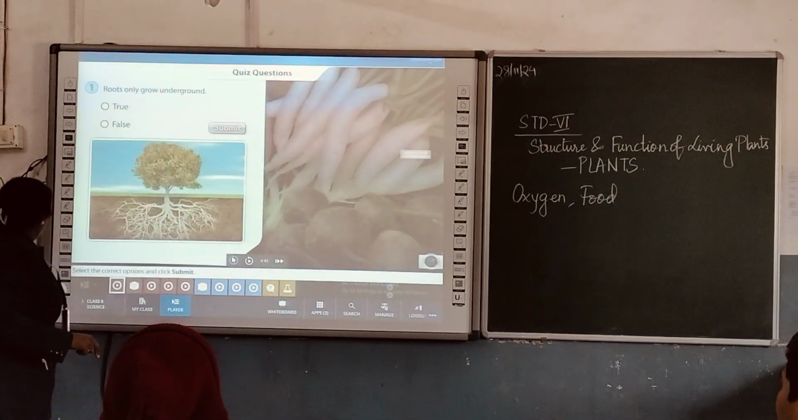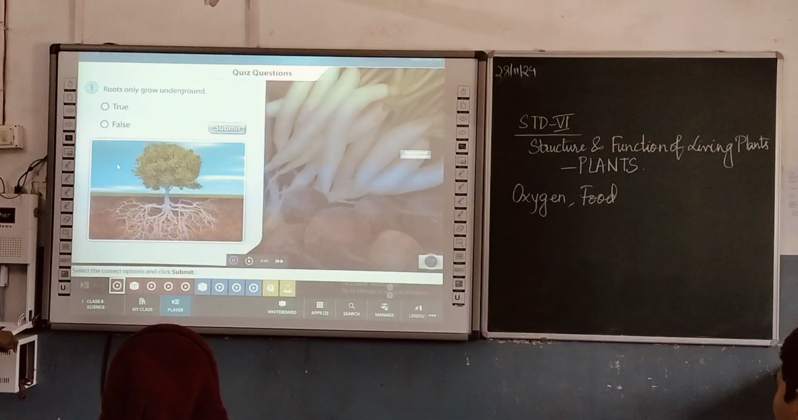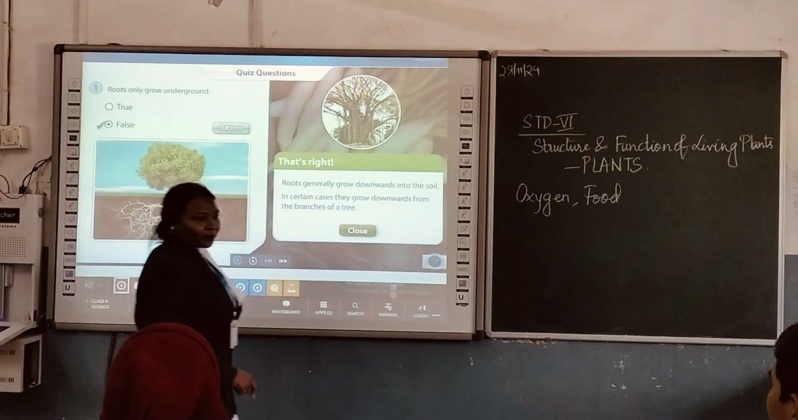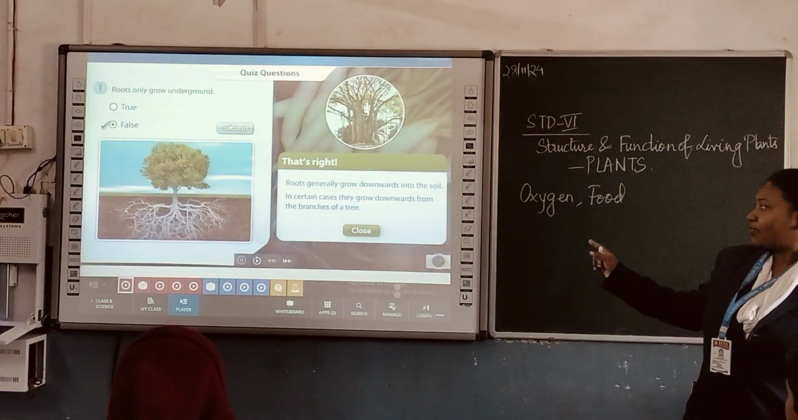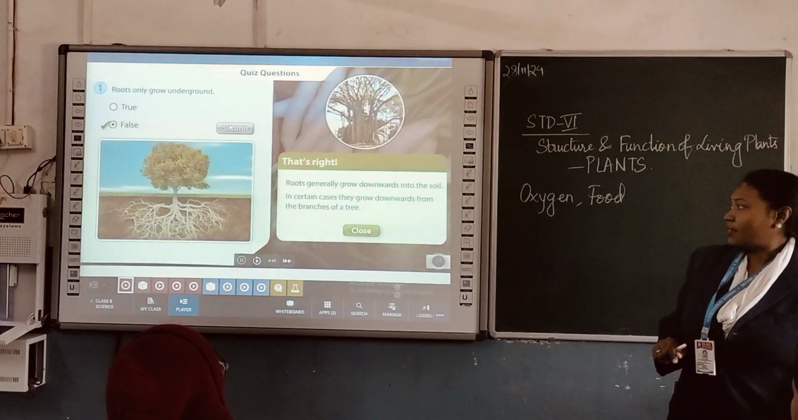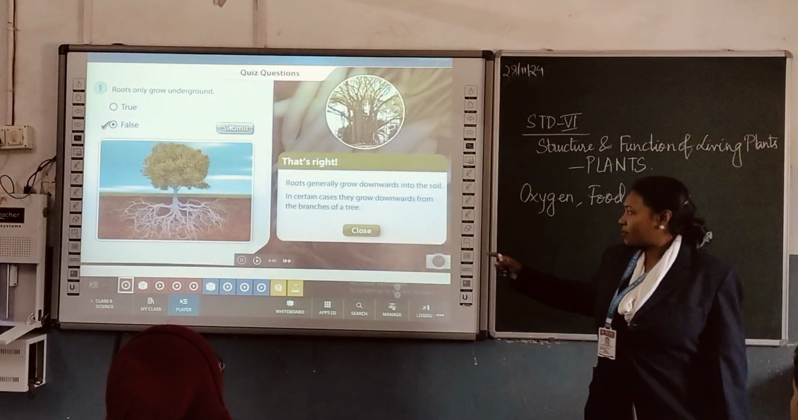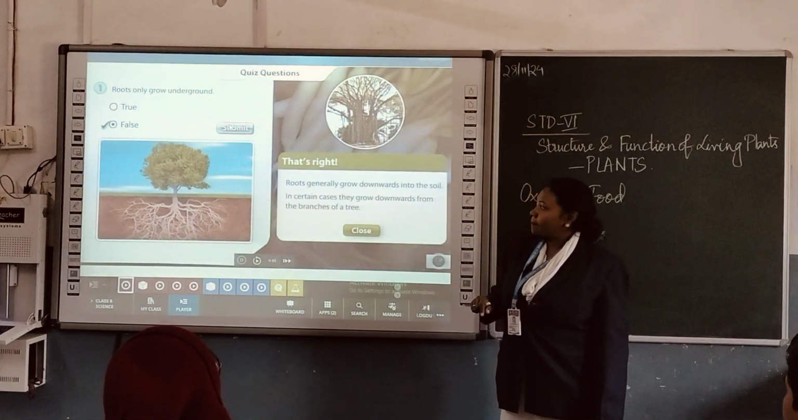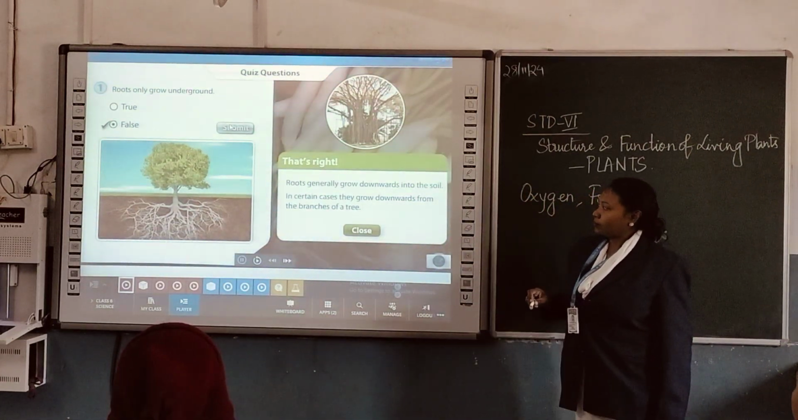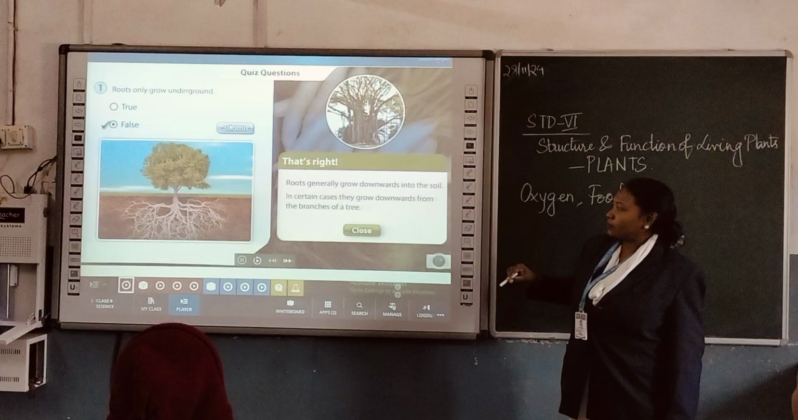Okay, first let us do this. Whether it is true or false? False. Okay, let us submit it and see. They grow under the soil. Generally they grow downwards into the soil, but in certain cases, they grow downwards from the branches. For example, the banyan tree has aerial roots that grow downwards from its branches.